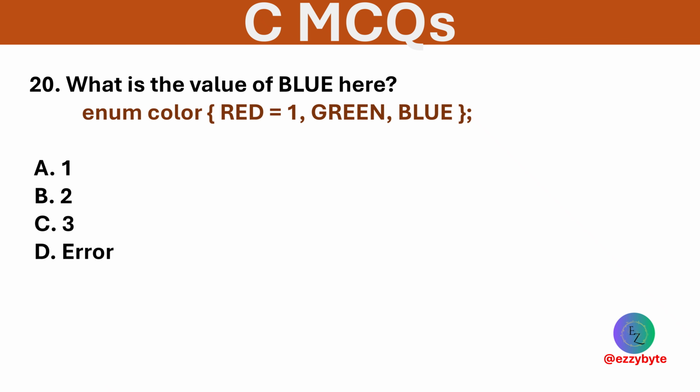What is the value of blue here? Options are 1, 2, 3, and error. Option C is correct. Values increment from the explicitly set 1.